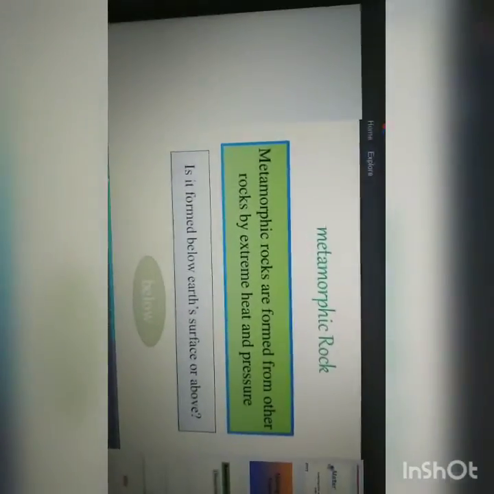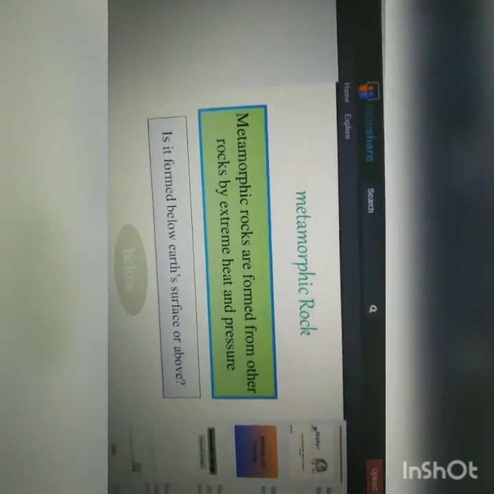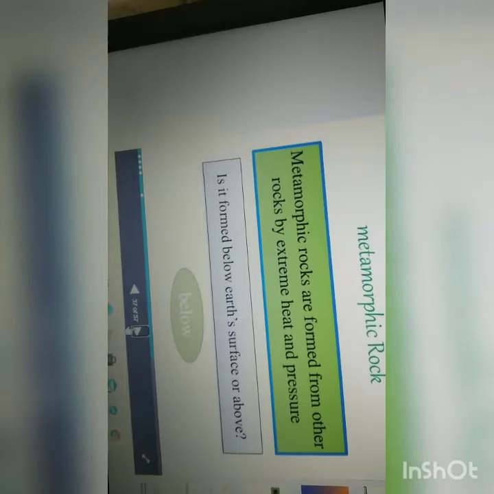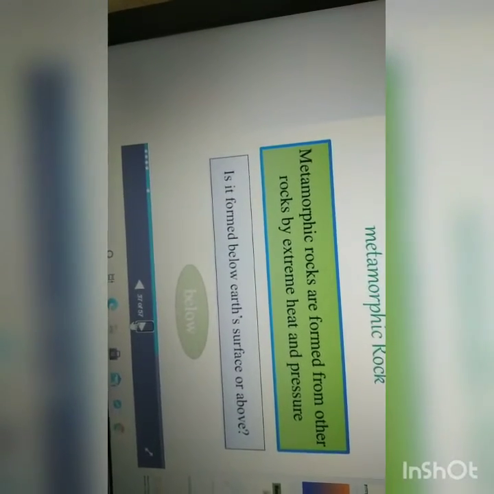Rocks and minerals. So we have studied about two types of rocks, igneous rocks and sedimentary rocks. Today's class we are going to study about metamorphic rocks. So already we know what igneous rocks are and what the examples of igneous rocks and sedimentary rocks are.